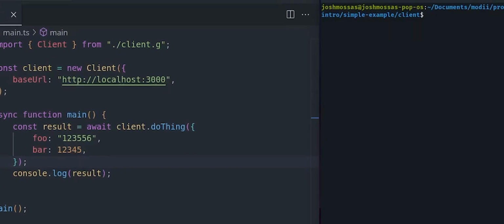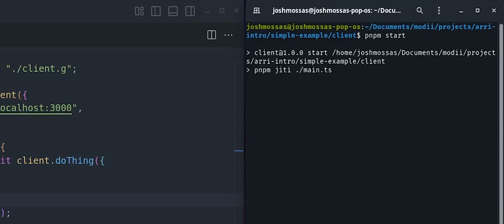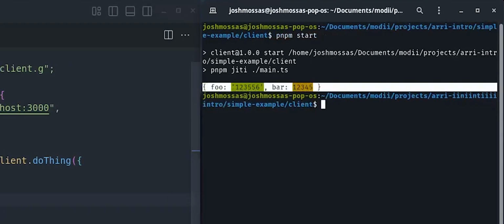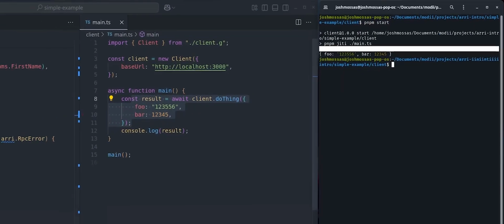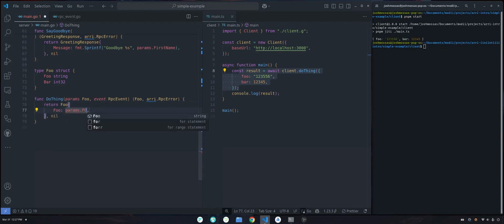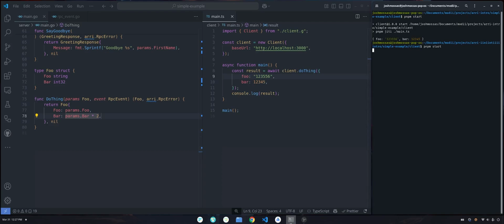Now, if I were to run my client, you'll see that we are logging out the expected response, right? So we just pass it in, we're getting it out, right? If I wanted to instead make it to where, for example, we do this, and then here we multiply it by 2 or something like that, then you'll see here that now it's doubled, right?